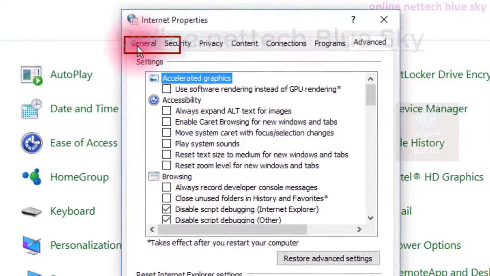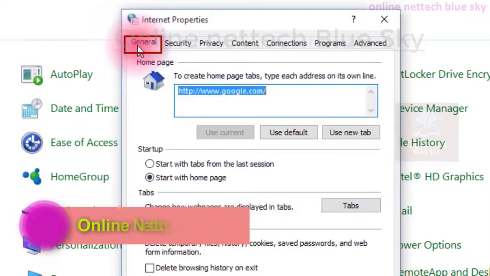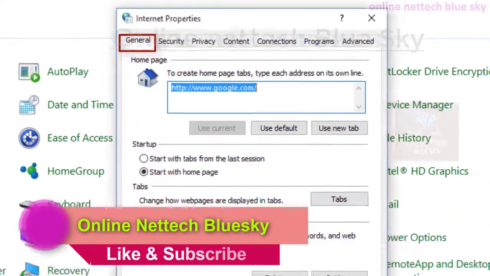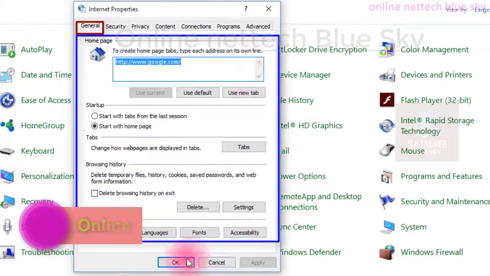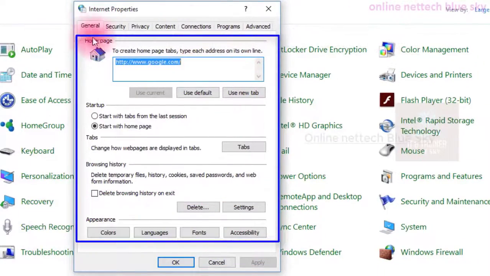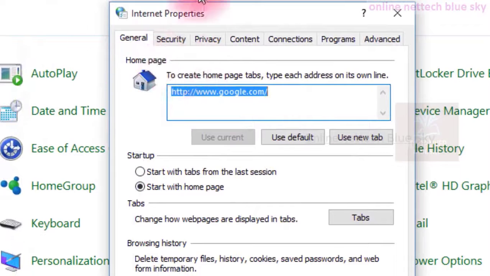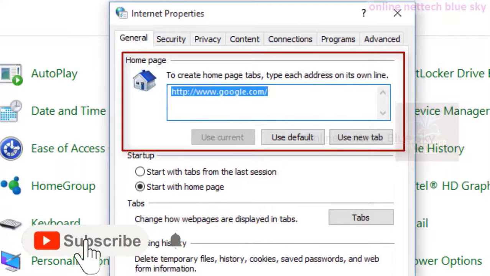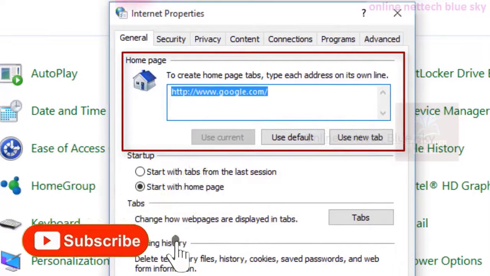First click on General. So what is General in the system? You can see this home page. What is a home page? The home page is one type of showing all of the general options here. To create a home page tab, you use Firefox browser or Google Chrome browser.